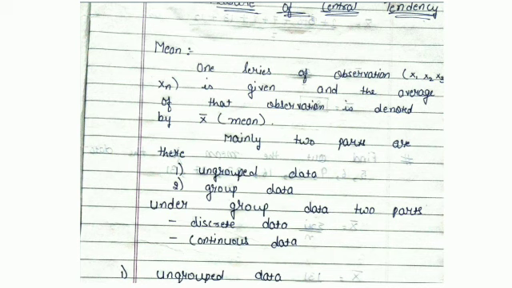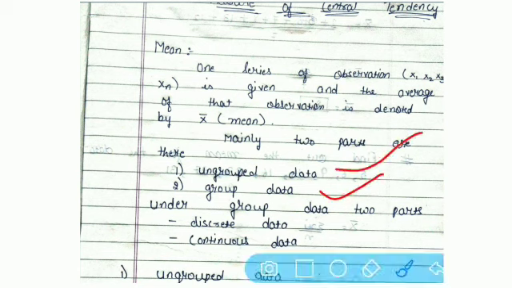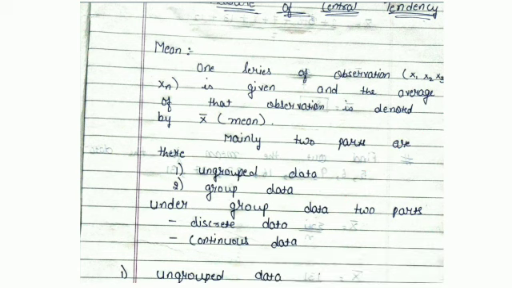Now for mean, there are two types of data. For each and every average there will be two types of data. So firstly, as we are going with the mean only, two types of data are there: ungrouped data and group data. We have already discussed in our online lecture what is ungrouped data and what is group data.